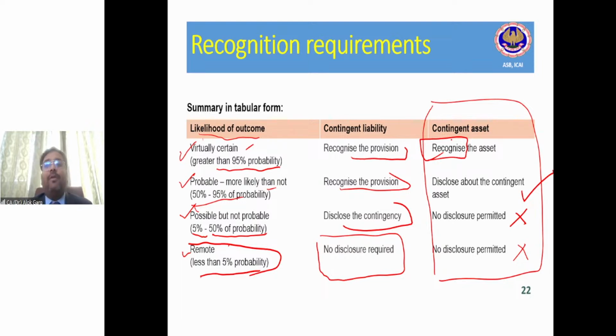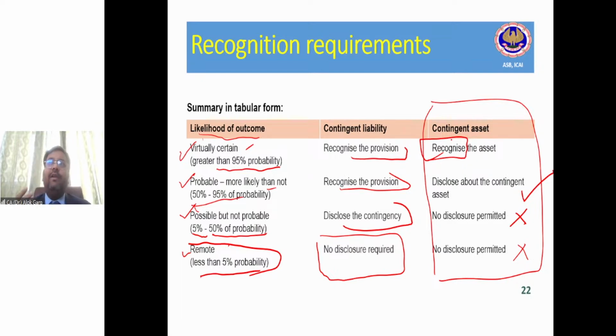For example, in court cases, your counsel, your legal advocates, lawyers will tell you, as per the development and merit of the case, whether there are more than 50% chances or not. So normally it varies in ranges. It is not like we have 45% or 55% chances of winning.